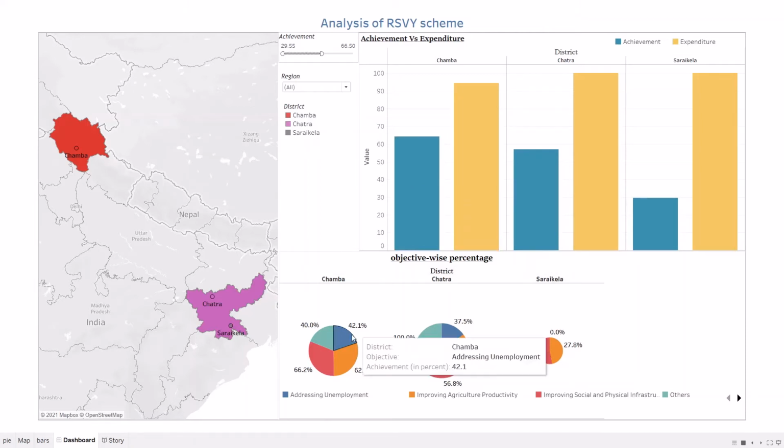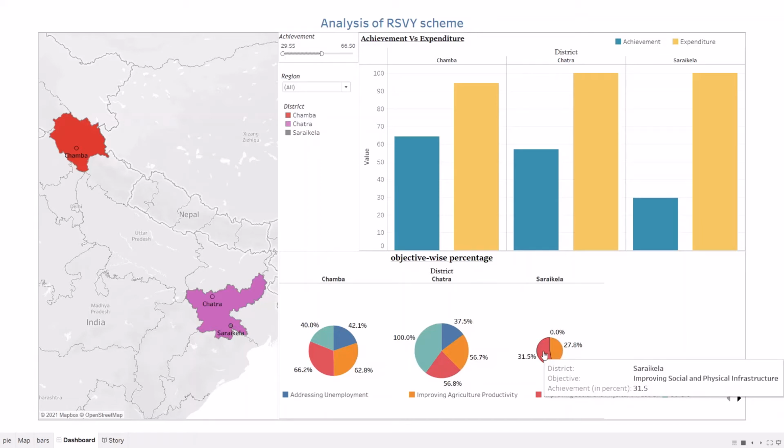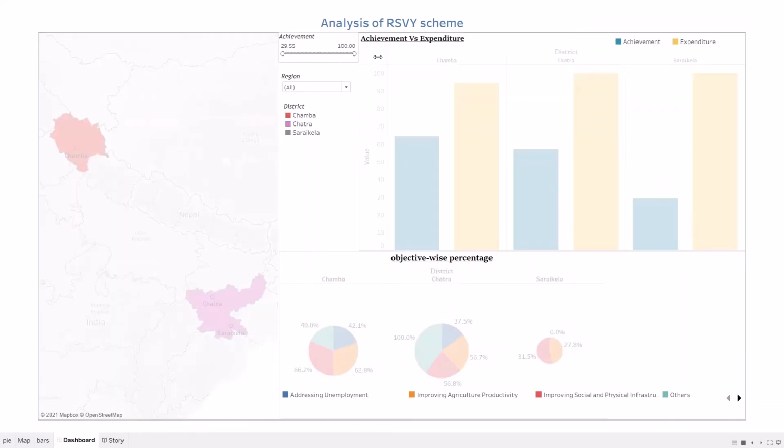Along with those, we can see the objectives of those districts. As we can see, in Saraikela there is 27% in improving agriculture and 31% in improving social, and in addressing unemployment and others there is 0% of achievement. So we should work on addressing unemployment and others so that the achievement rate will increase.